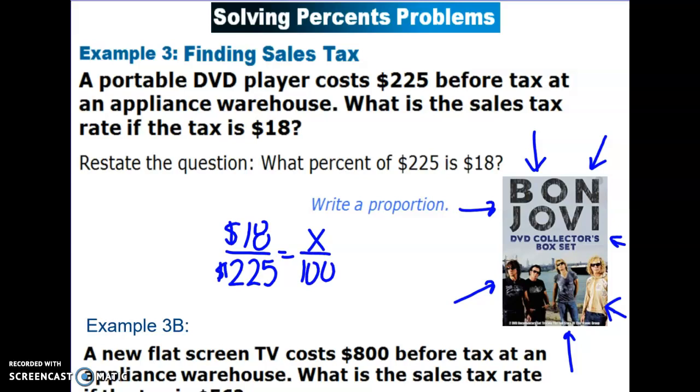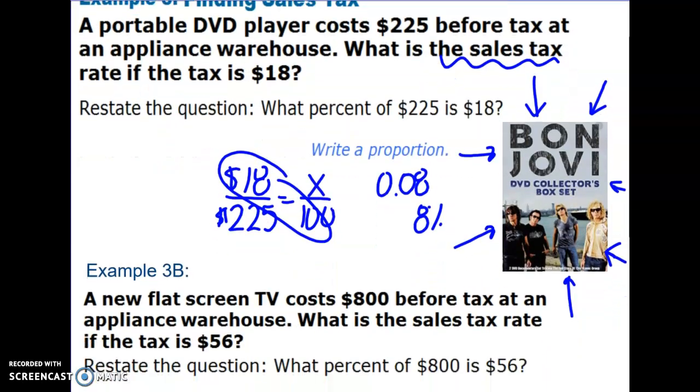So I could do it as a proportion like that. I could also divide 18 by 225, and when I do that, I get this right here. And the question is, what is the sales tax rate? That is going to be a percent. If I divide it, I get 8 hundredths, which is the same as 8%. I could also take 18 times 100, divide it by 225, and I would get 8% for my answer.